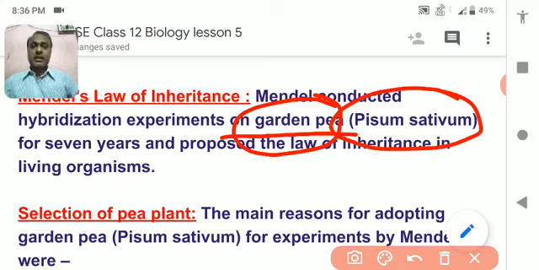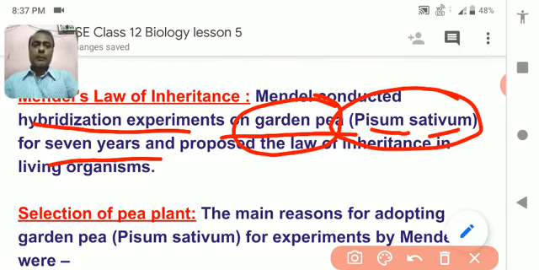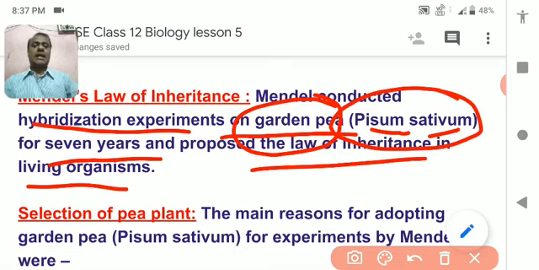So Mendel conducted the process of hybridization. I will explain the process of hybridization in the next class. So he conducted lots of hybridization experiments in a plant. The name of the plant was garden pea plant, or you can say Pisum sativum, for about 7 years, and proposed the laws of inheritance. He gave 3 laws or principles of inheritance. We will study all the topics of inheritance.